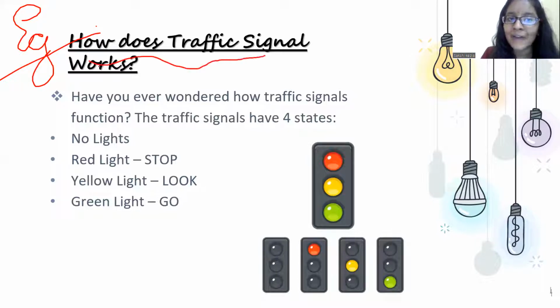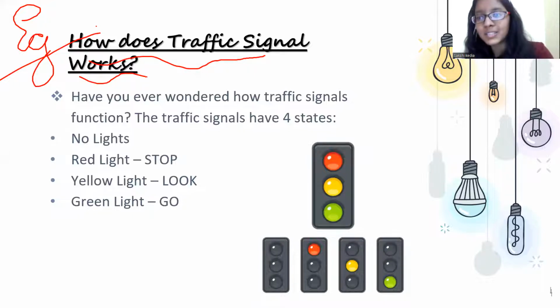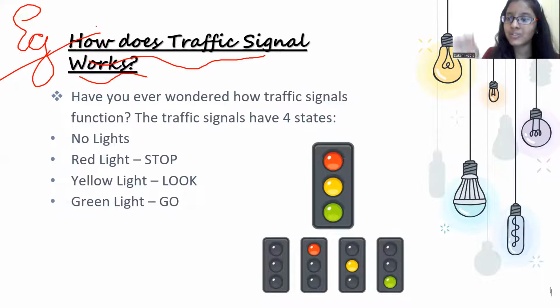So how does a traffic signal work? Have you ever wondered about it? We must all have traveled on the roads a lot, right? So how does a traffic signal manage the road?